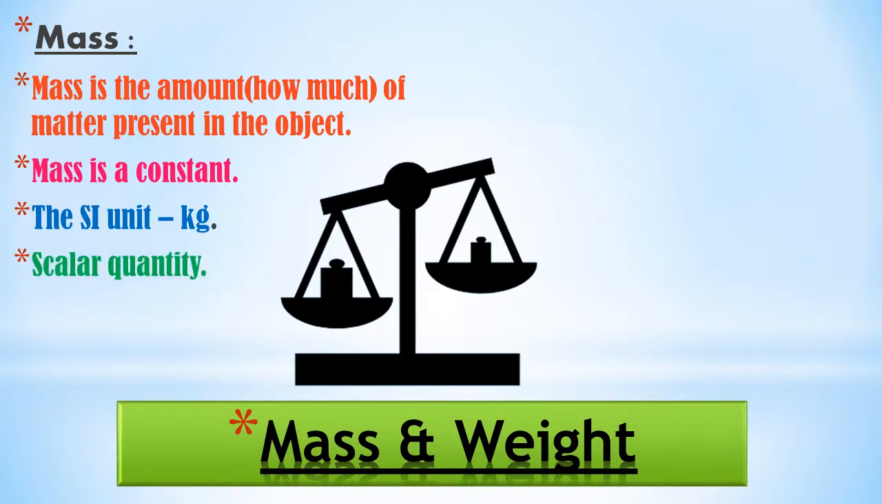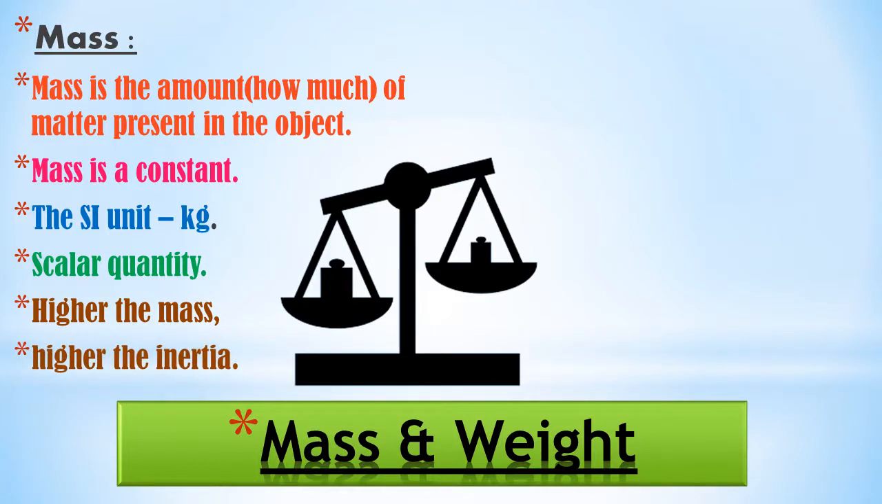And mass is a scalar quantity, that means it has only magnitude. According to Newton's first law of motion, mass is the measure of inertia of an object, and the higher the mass, the higher is the inertia. That means if the object has a higher mass, the inertia will be greater. So what is inertia? Inertia is a property of matter by which an object remains at rest or in motion in the same direction. It does not change its direction, but if the mass is higher, inertia is also higher.